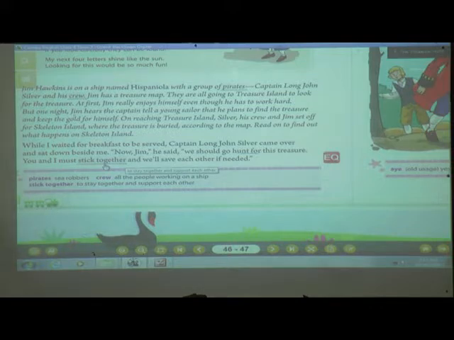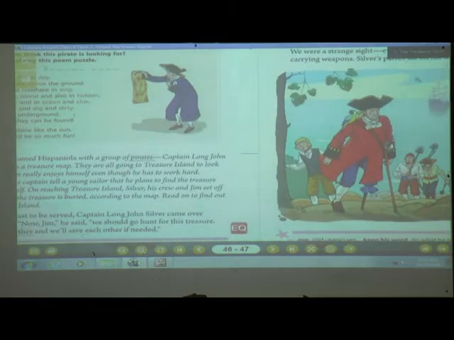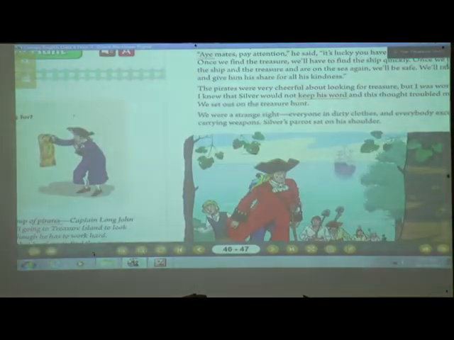Means as Jim is having the map and John Silver, he is having his people along with him. So he is telling, yourself and myself along with my people, we will stay together. We will support each other. And what we will do? We will save each other if needed. And if any help is needed, at that time we will save each other.